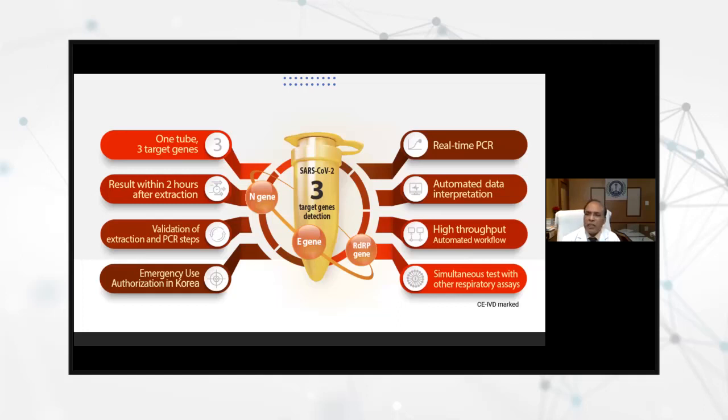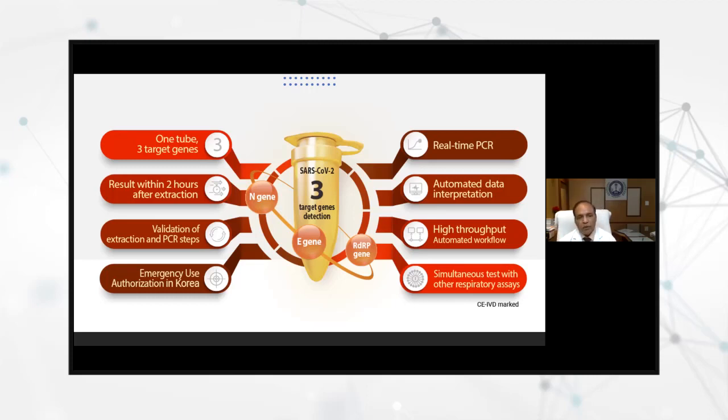Now, various companies, as I said in the beginning, this was a European company, but it was a huge burden on the European companies because they themselves had a lot of demand and were not able to supply the kits. Then, thanks to China and Korea, nowadays most of the kits are being supplied by these two countries, China and South Korea. They obviously have at least the three genes, and they can also detect other viruses. So they are single tube tests.